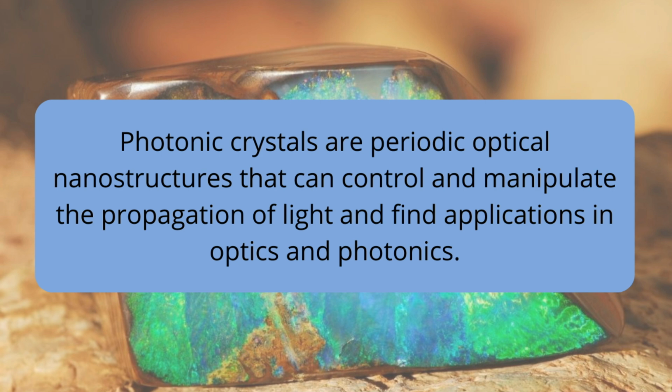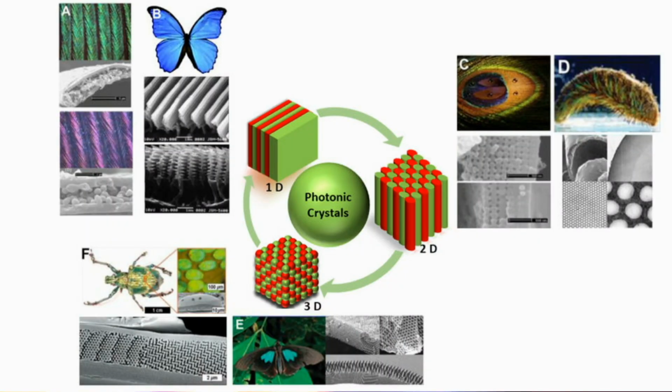Did you know? Photonic crystals are periodic optical nanostructures that can control and manipulate the propagation of light and find applications in optics and photonics. Photonic crystals are periodic nanostructures that have the ability to control and manipulate the flow of light. These structures are designed with specific spatial arrangements of dielectric materials, creating a photonic band gap that restricts the propagation of certain wavelengths of light.